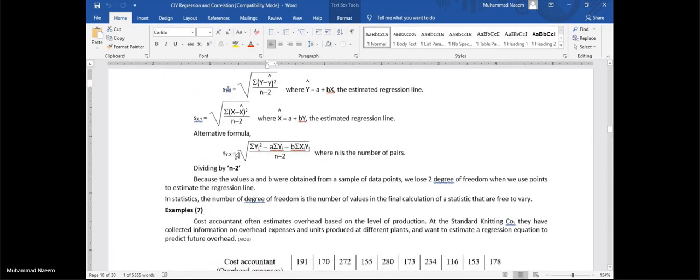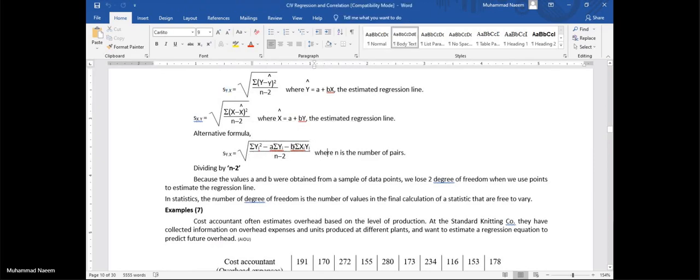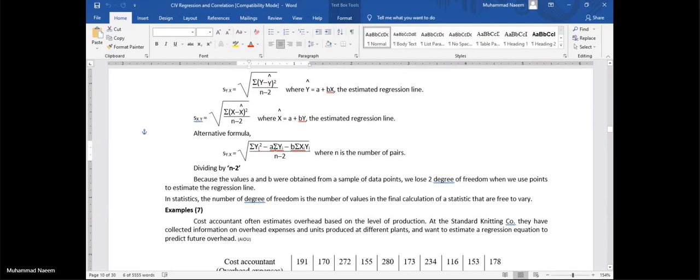Also, you can use this alternative formula. As in all previous examples, we have calculated values of A and B. So put the corresponding values of A and B. Then what to calculate further? We need sigma y square. So construct the y square column in your table, sum up the y column, and also construct the xy column and sum up.